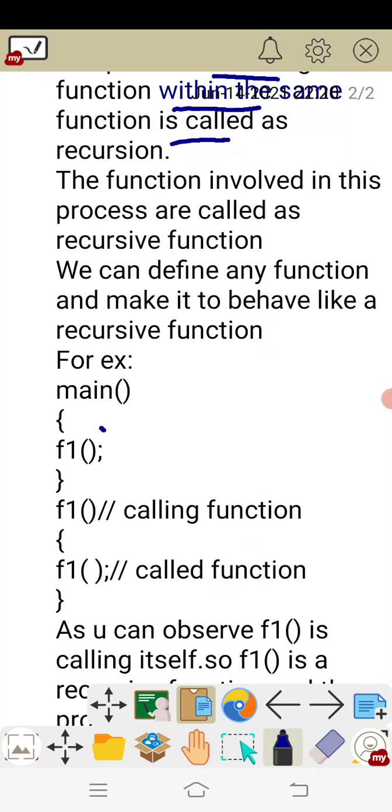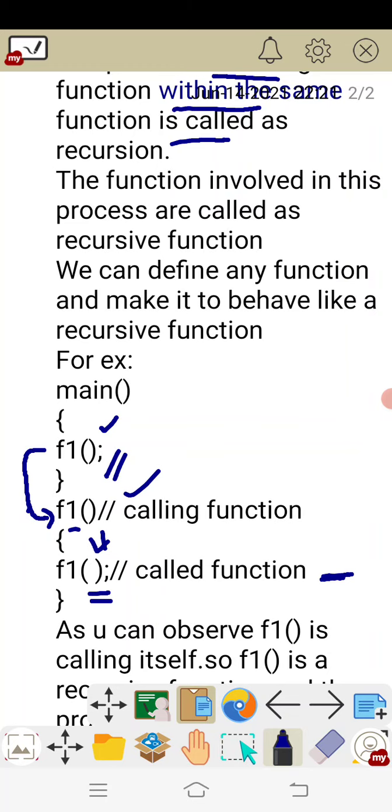This main function is calling f1, and the control will go to the f1 function, and we will enter inside the f1 function. Again there you can see one more function call which is calling itself. So within the f1 I have written f1 itself. Who is calling this f1 function here? Main function. But who is calling this f1 function here? The f1 function itself is calling f1. So this process where a function calls itself is called recursion.